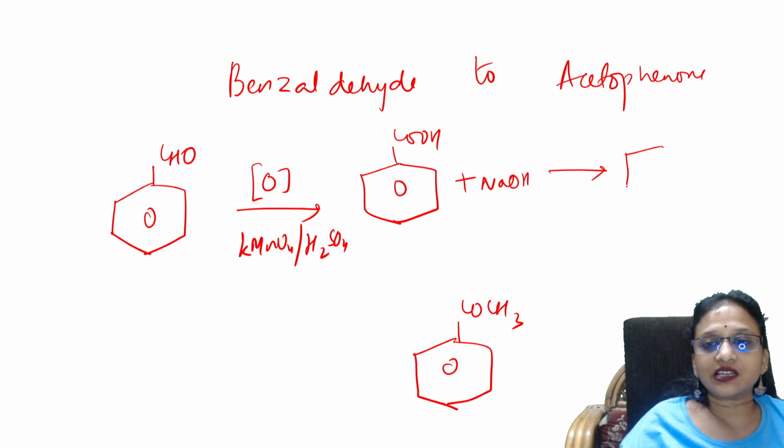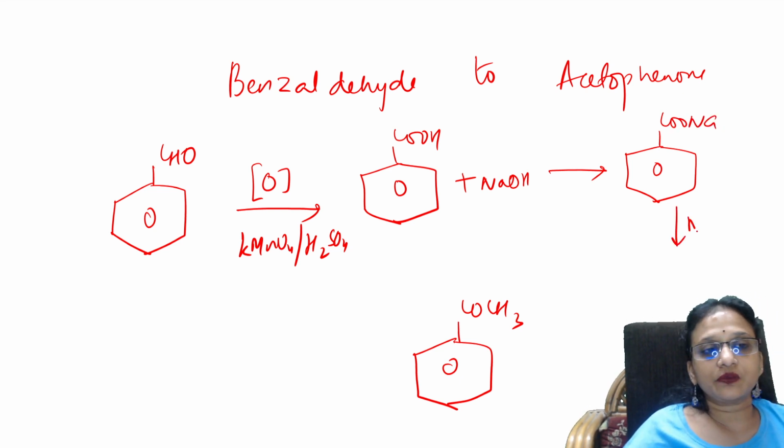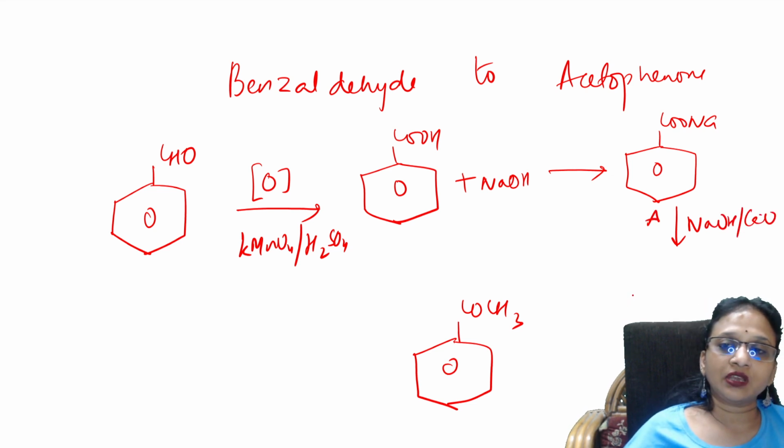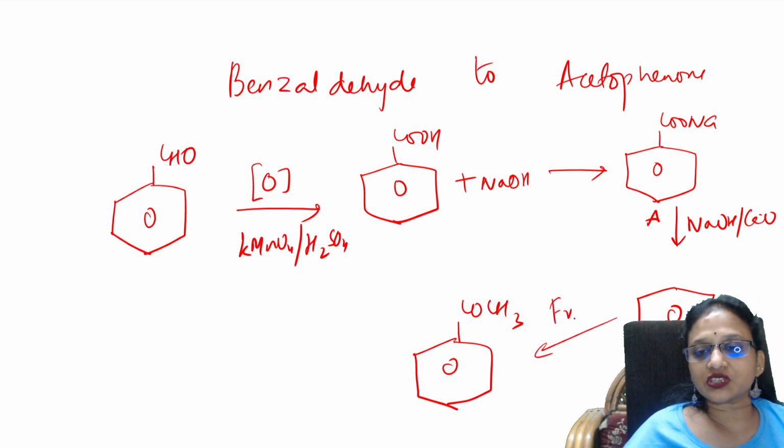Because once it gets converted to your sodium benzoate, it is easy for me to take out carbon dioxide from this. So I will use soda lime. Done. And heat it. When you heat it, carbon dioxide gas escapes out, and sodium carbonate also escapes out. You'll be getting benzene. Now benzene is ready. What do you do? You do the Friedel-Crafts reaction, Friedel-Crafts acylation reaction.